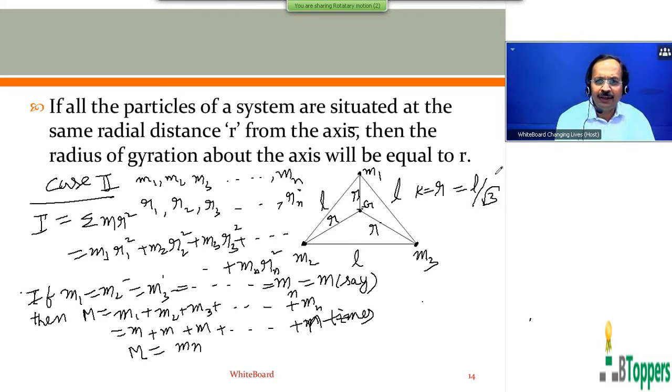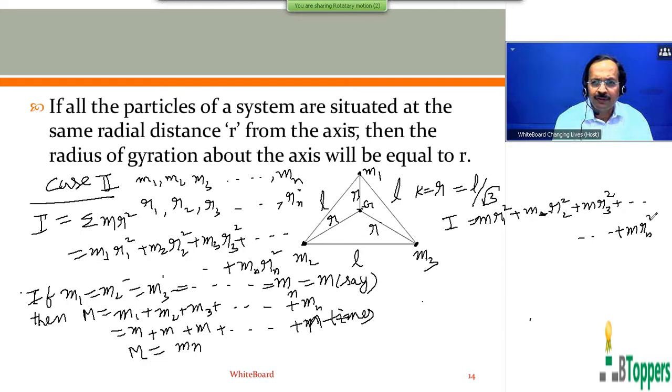And the moment of inertia I can be written as m1 r1 square plus m2 r2 square plus m3 r3 square. Substitute m1 equal to m, m2 equal to m, m3 also equal to m, and so on, and mn equal to m. So you can take m common outside: m into r1 square plus r2 square plus r3 square up to rn square.